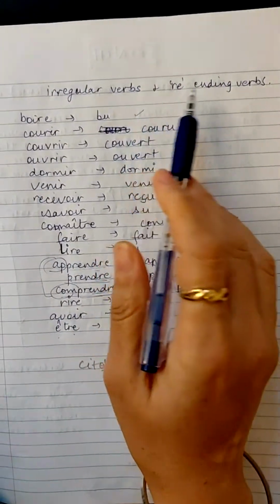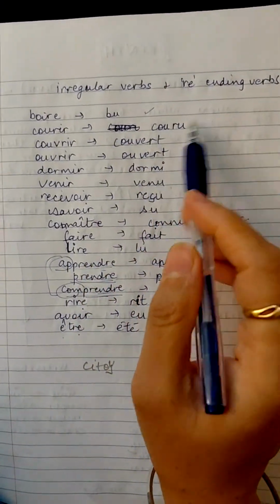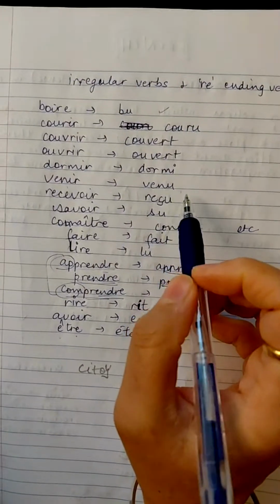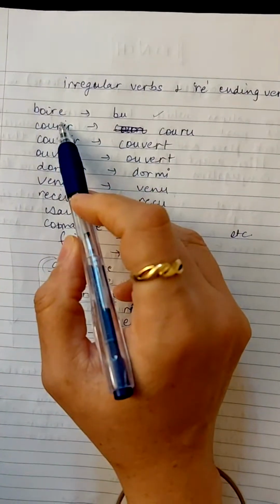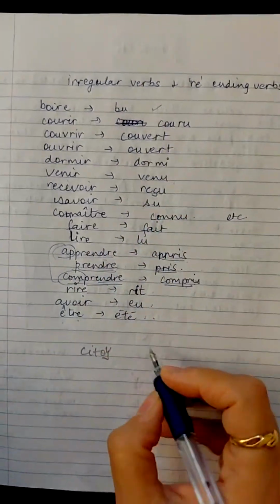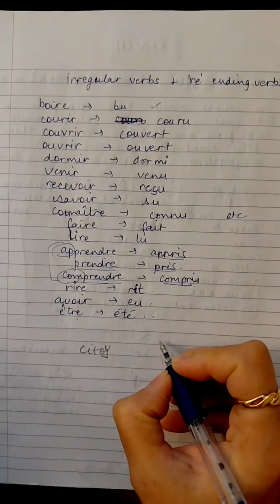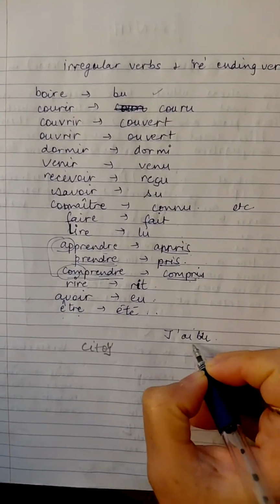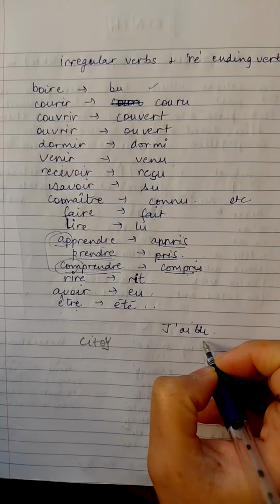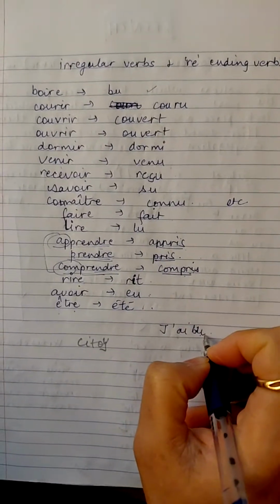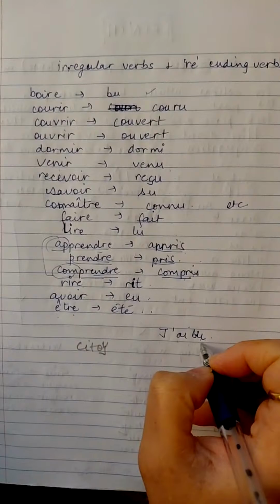Now, there are some other verbs, the verbs ending in re or irregular verbs. In that case, we have a different past participle form. Those we have to memorize, and there are many verbs in that group. Let's say boire. Boire becomes bu in the past participle form. So, I have to say, I drank some water. I will say j'ai bu. Now, the verb boire does not belong to the group Dr. Mrs. Vandertramp. That is why I conjugate with avoir. So, with je, it would be j'ai, and the past participle form is bu. I will say j'ai bu, that means I drank.